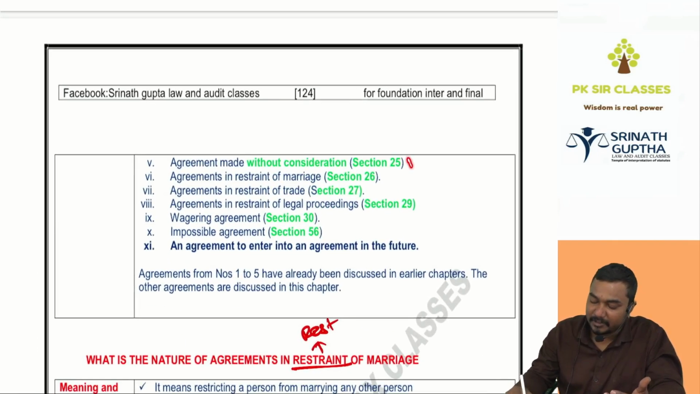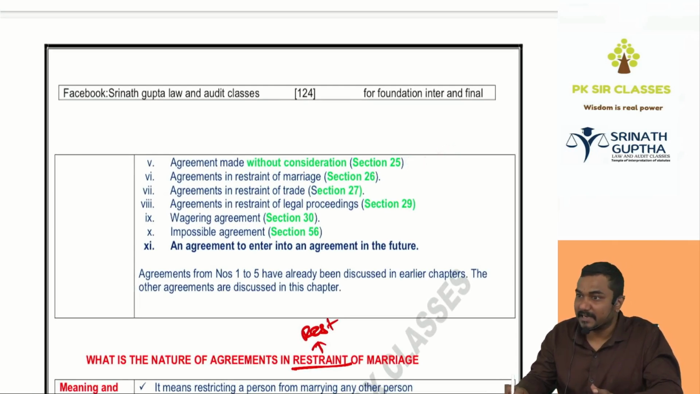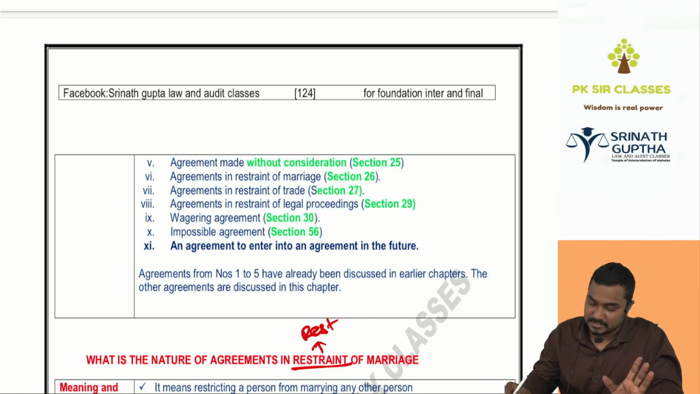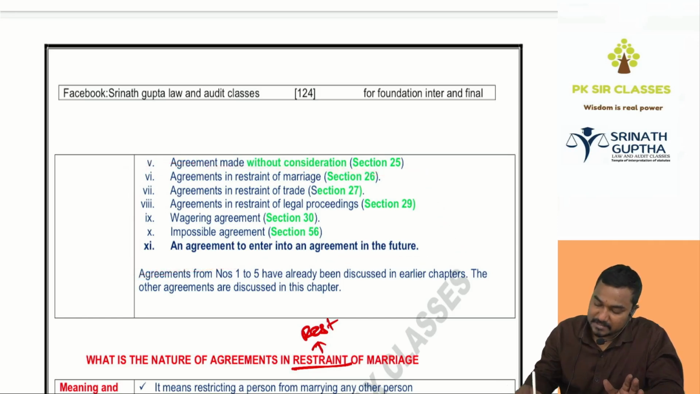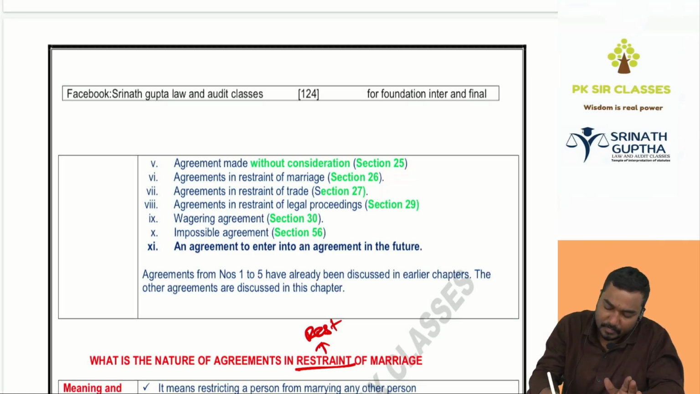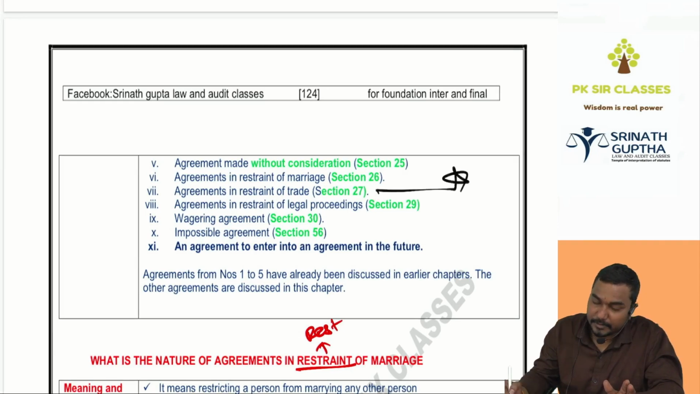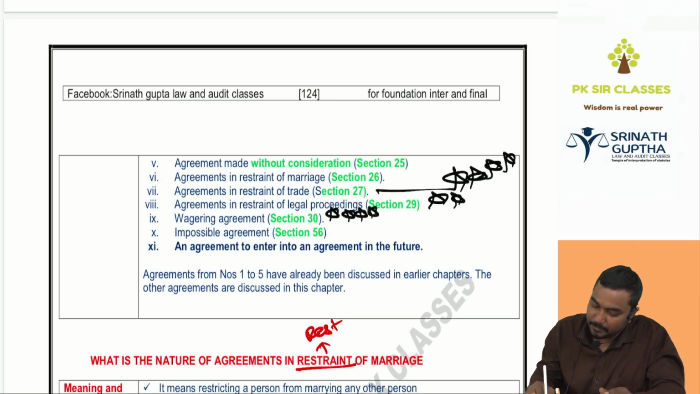Next, agreement without consideration, nudum pactum. Discussed already in the consideration chapter. So this is what is left, which we have not yet discussed. Agreements in restraint of marriage, agreements in restraint of trade. Very important. Agreements in restraint of legal proceedings, 2 stars. Next, wagering agreements, 10 stars. Impossible agreements. Next, agreement to enter into an agreement in the future.